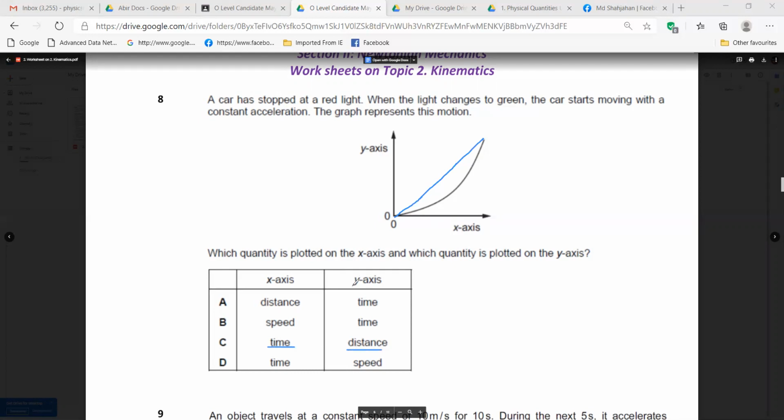Is it clear to you? No, sir. We should focus here that the y-axis is the dependent variable. So there should be distance. And on the x-axis is always the independent variable. That will be time. So which option is correct here? C. Yes, thank you.